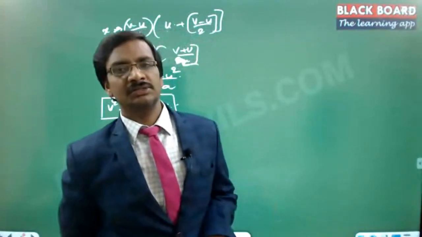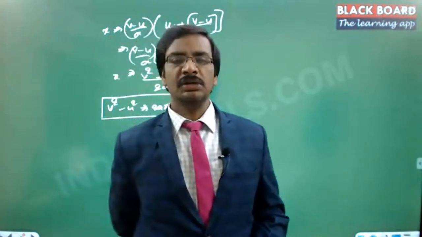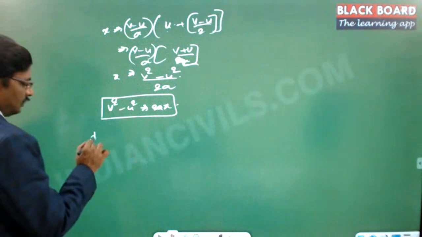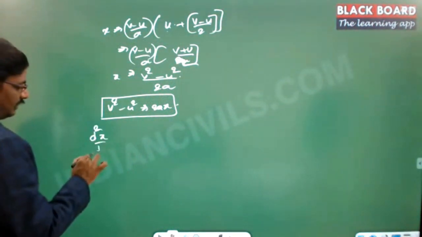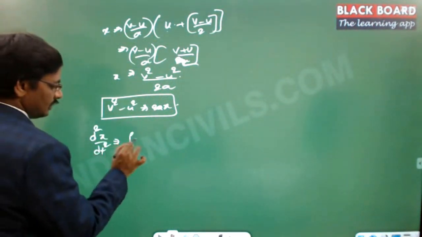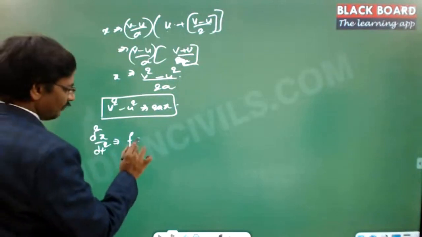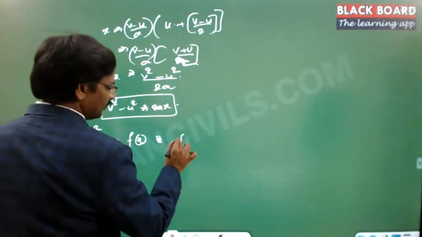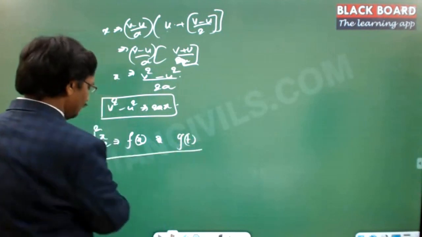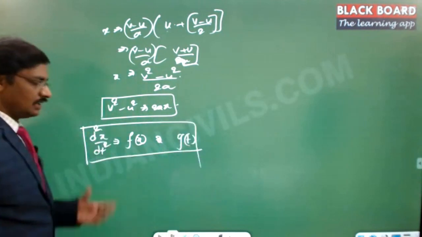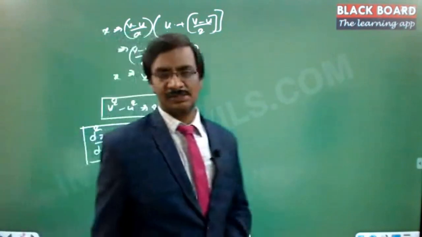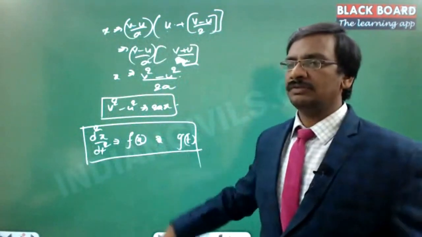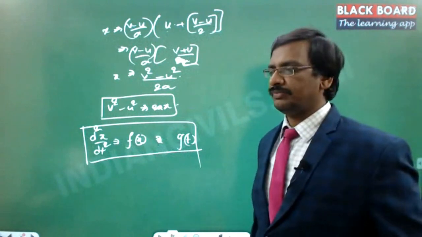But the third one is the variable acceleration. In case of variable acceleration, this is what mostly we will have to focus on. That is d square x by dt square is equal to acceleration, which may be a function of x or may be a function of t. In any of the cases you can use this, integrate it and identify the displacement. So these are all the things we are going to study as part of the single line motion. Got it?